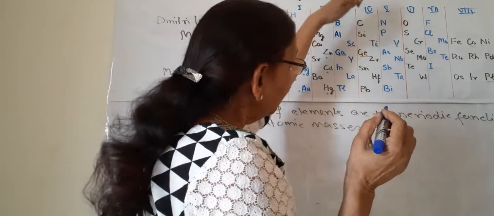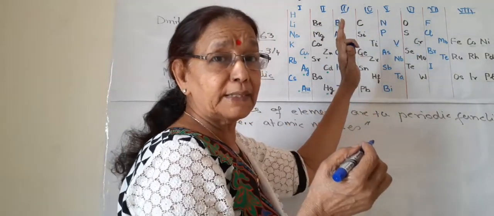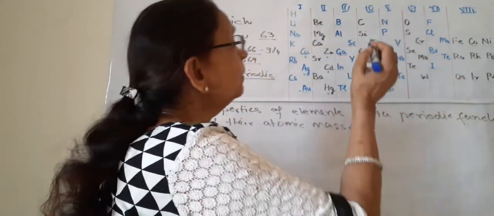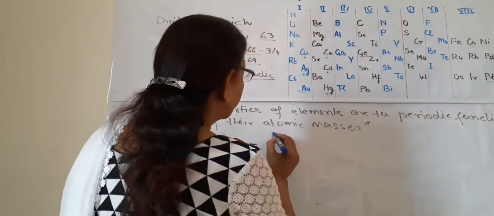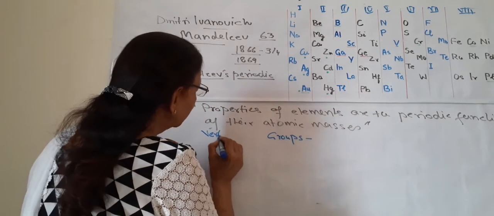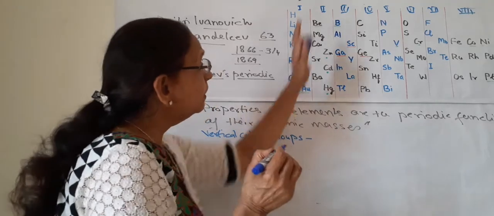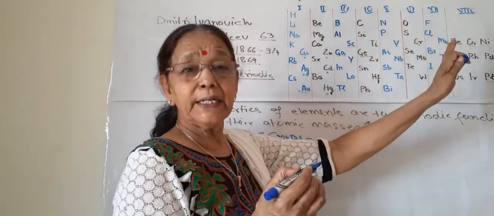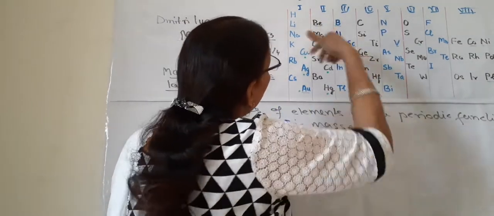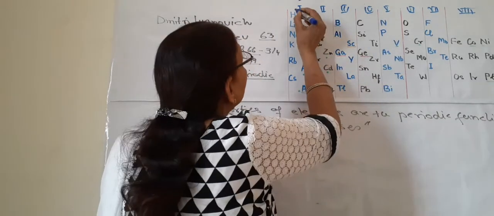These are 8 vertical columns, placed vertically from top to bottom. These 8 are vertical columns which Mendeleev called groups. So remember, vertical columns are known as groups. 8 vertical columns are there, and you can see here that each vertical column is divided into 2 vertical lines.